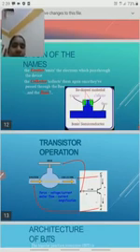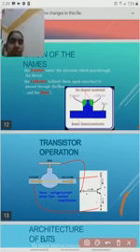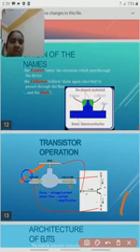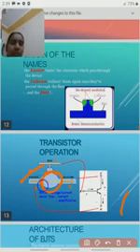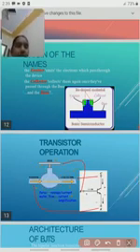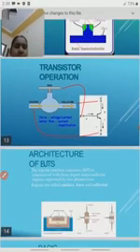Okay, so transistor operation. This is the emitter, this is the base, and this one is the collector. The emitter always gives the charge carriers. The main use of the base is that it allows the charge carriers, and the base also gives charge carriers to the collector. The total current, or total charge carriers, accumulate at the collector. We will take the output at this collector.